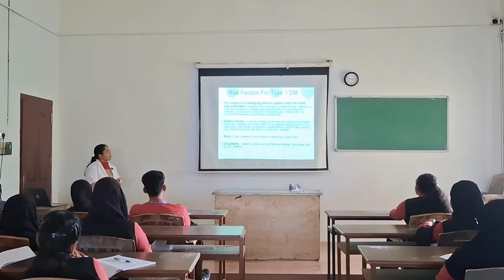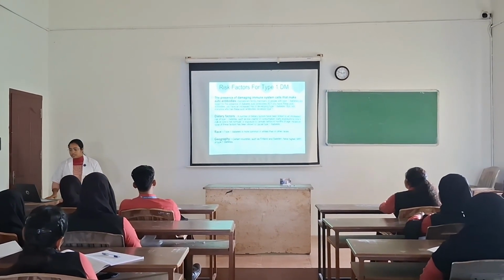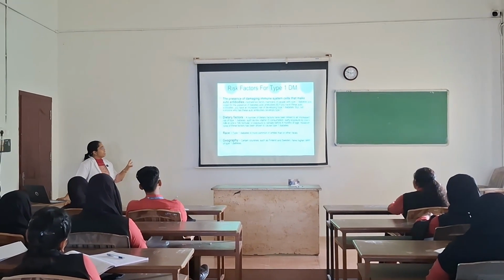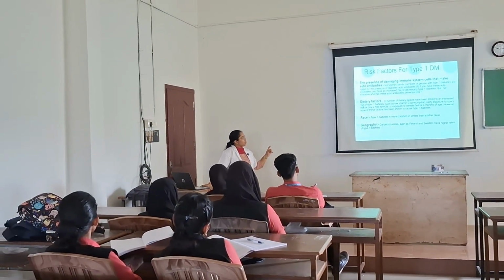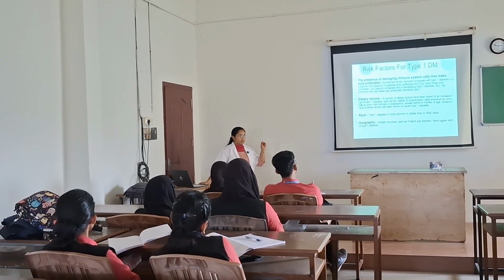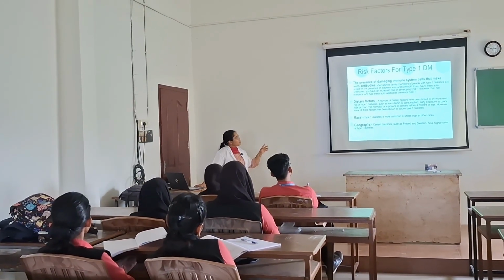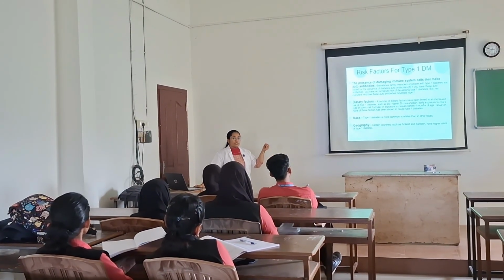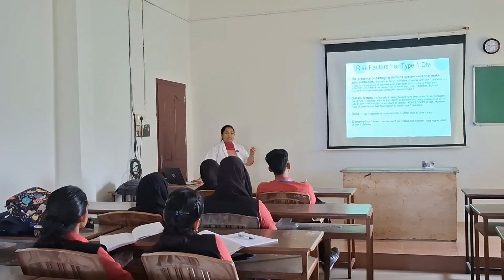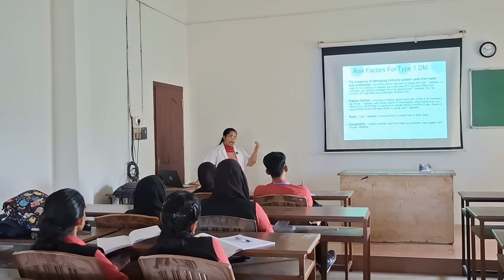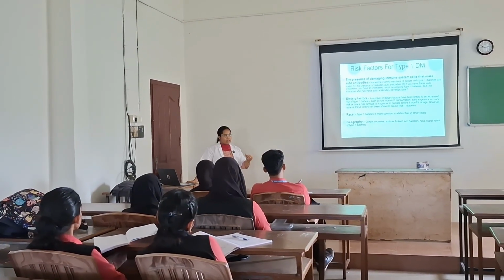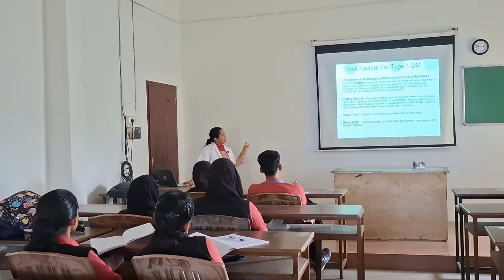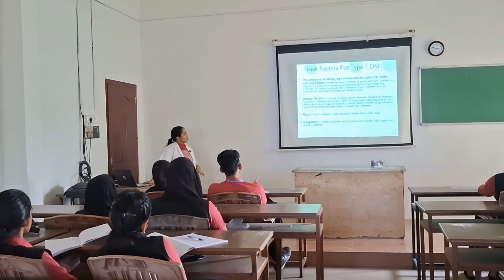So regarding risk factors of type 1 diabetes, that is occurring mainly due to autoimmunity, right? So they will be producing autoantibodies in the diabetic patients, and the autoantibodies go to the beta cells and destroy the beta cells. As the number of beta cells decreases, insulin production also will decrease. Some other risk factors are also there.